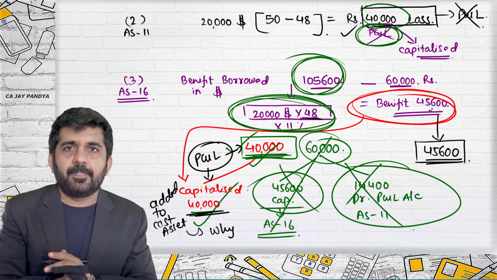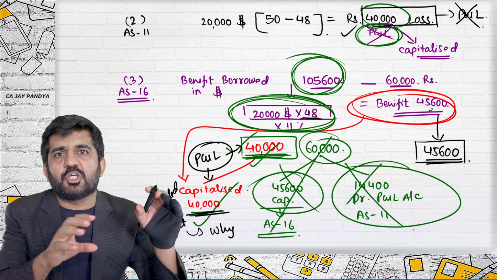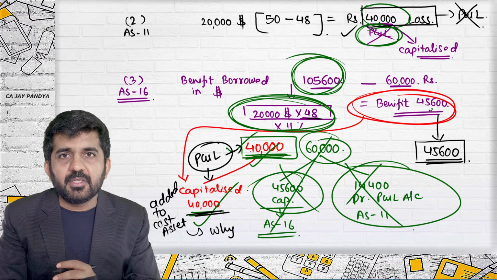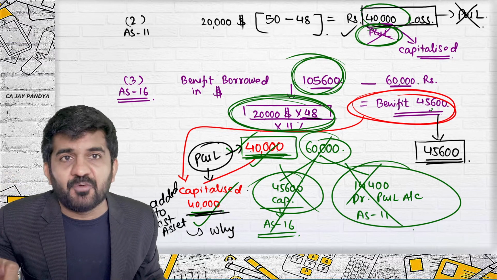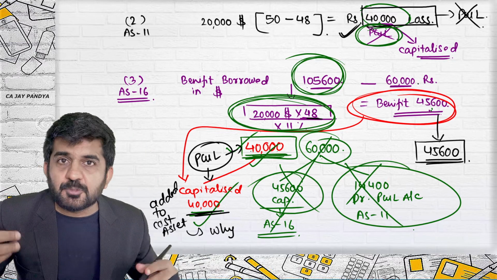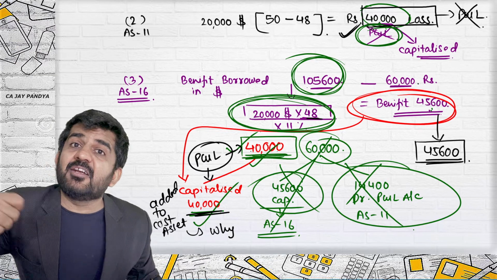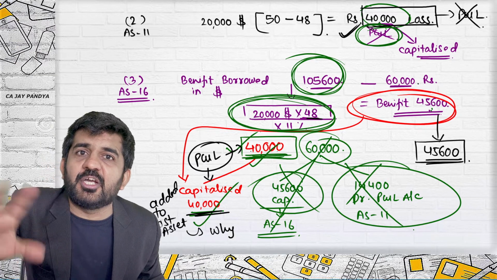Is it all right? Now understand, everything is happening during that period when you are constructing your qualifying asset. At that point of time, this expenditure was done. It is being transferred to P&L account because it is your day-to-day expenditure.